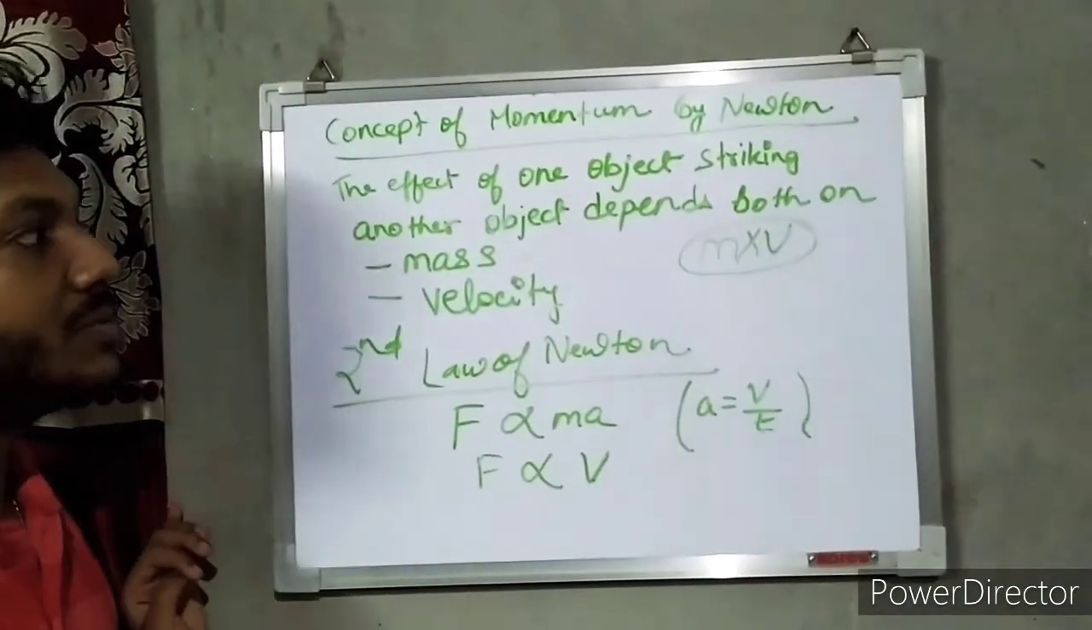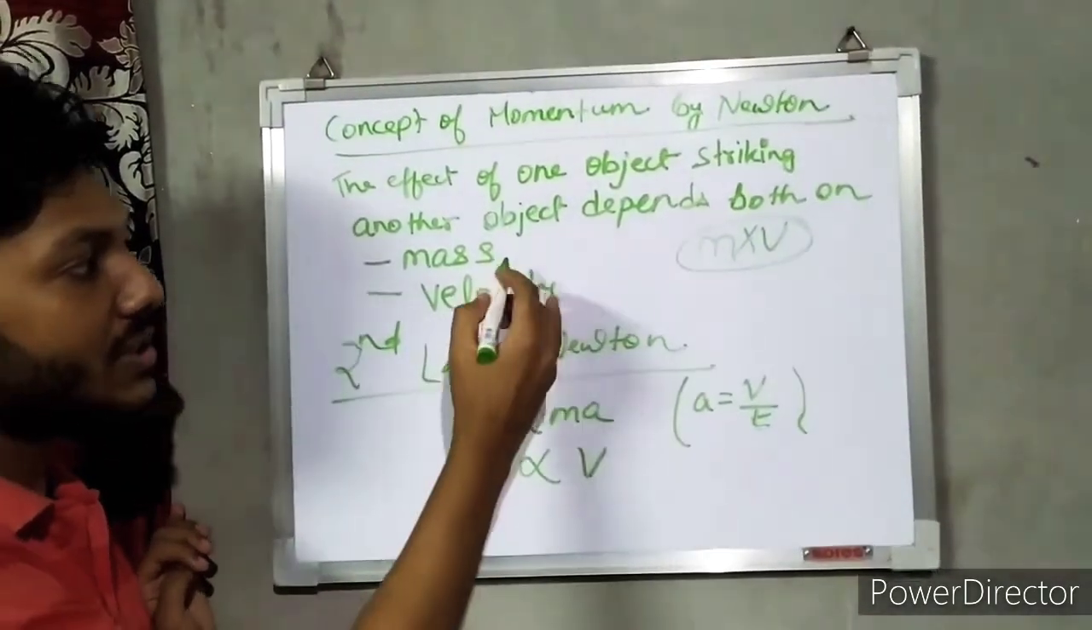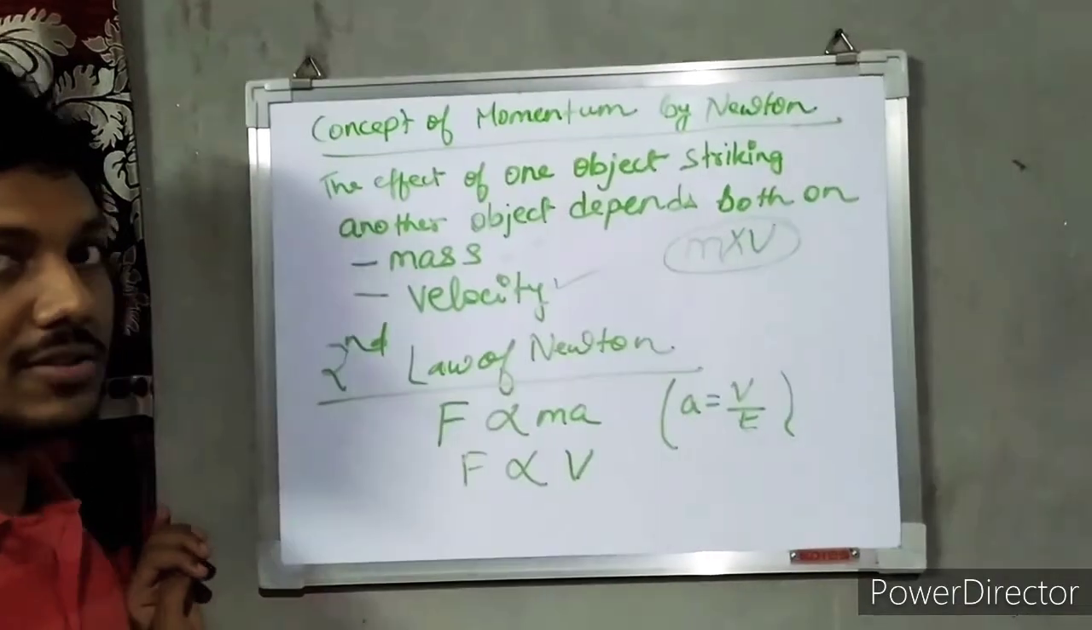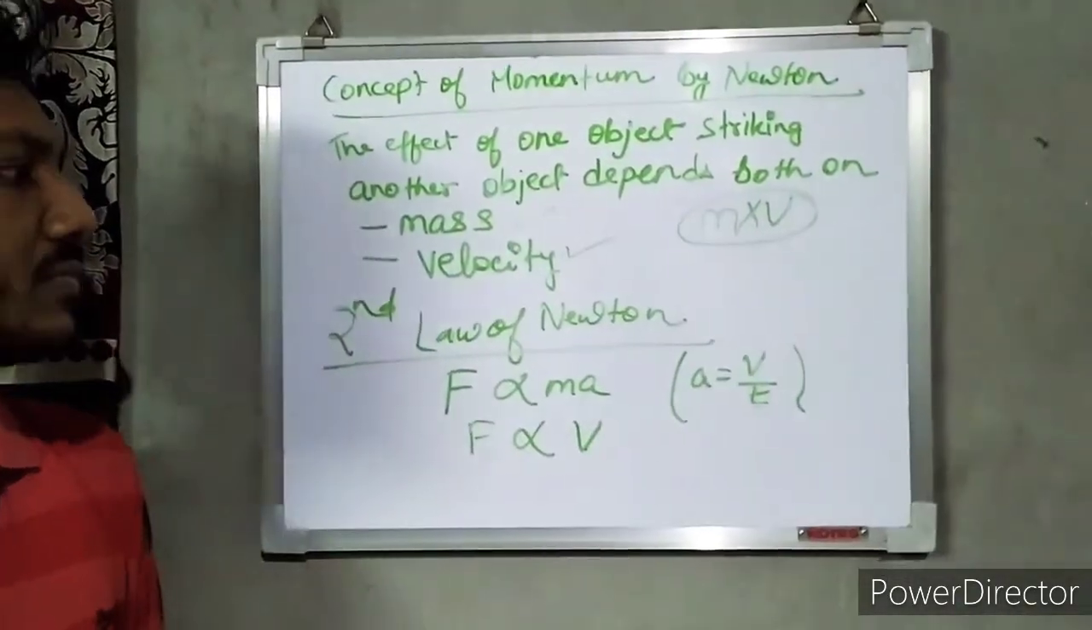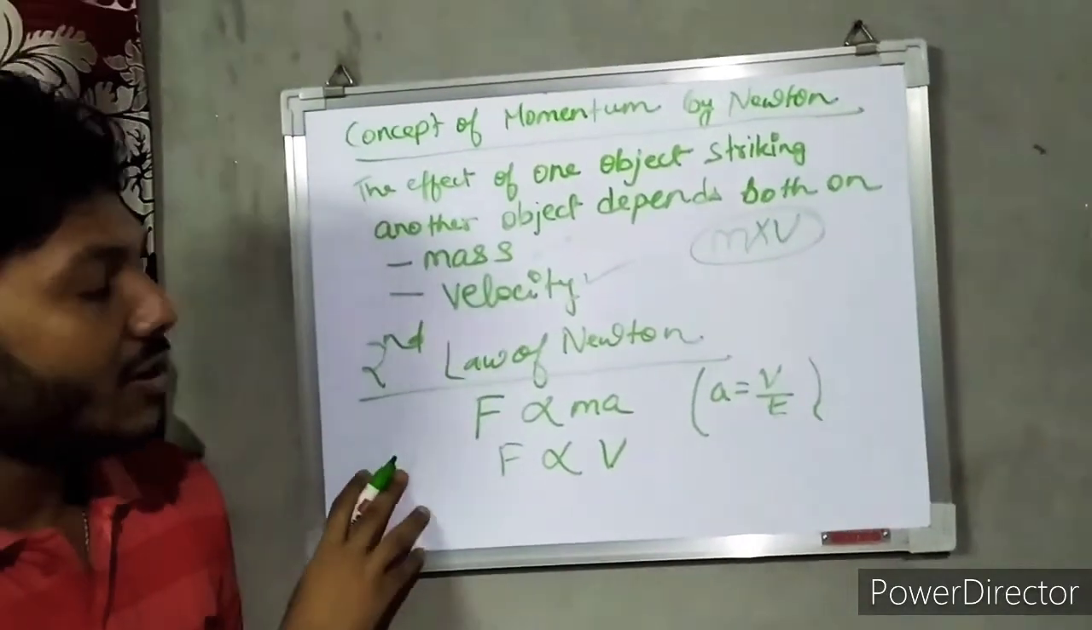The effect of one object which is striking another object will depend both on mass and the velocity. This is my momentum concept. Mass into velocity is my momentum. Then, what is the second law of motion?